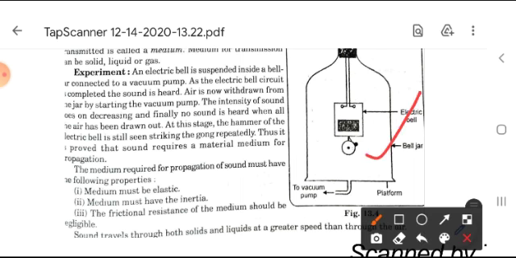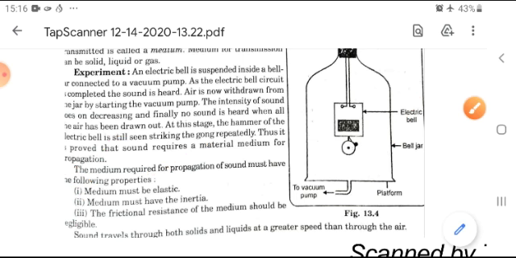Then what consequences come, which is important for you. The medium required for propagation of sound must have the following properties. First, the medium must be elastic, the medium must have inertia, and the frictional resistance of the medium should be negligible. So we can say that sound travels through both solids and liquids at a greater speed than through the air. Okay.